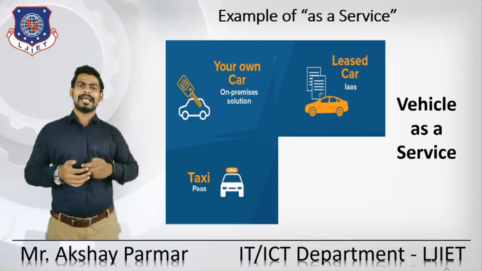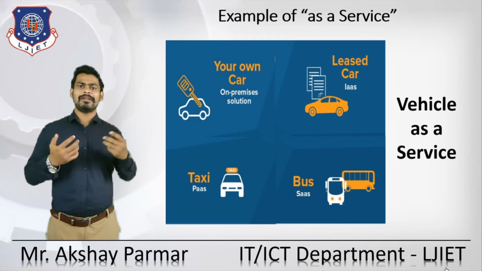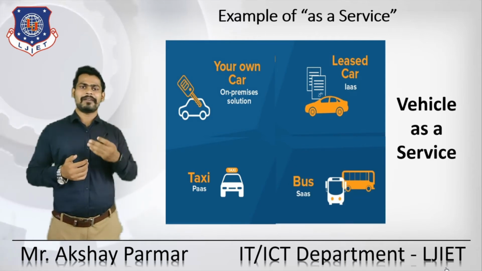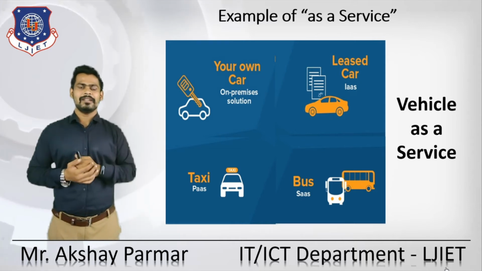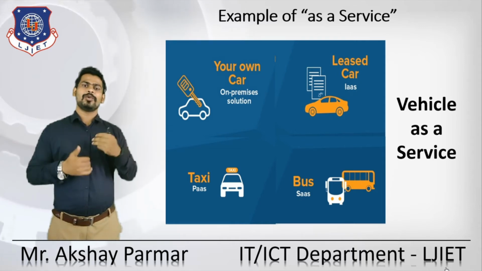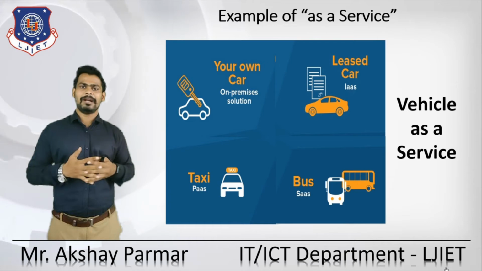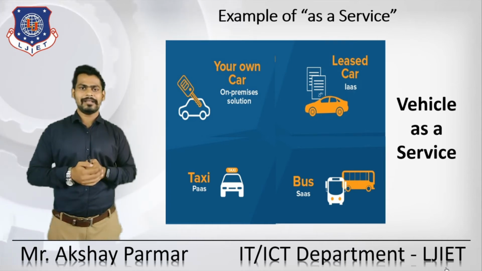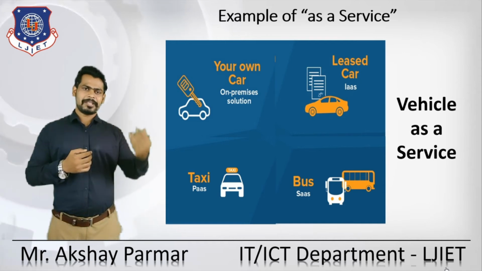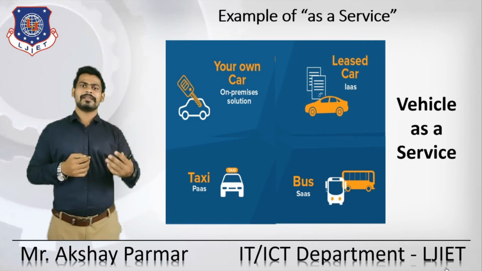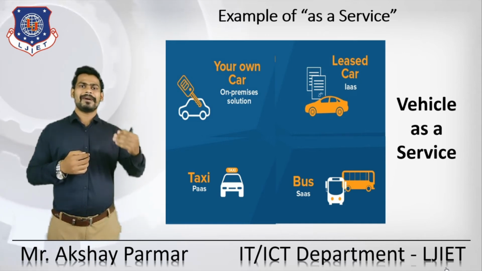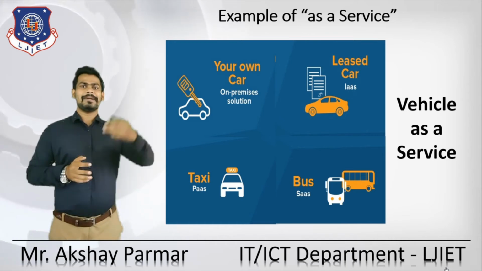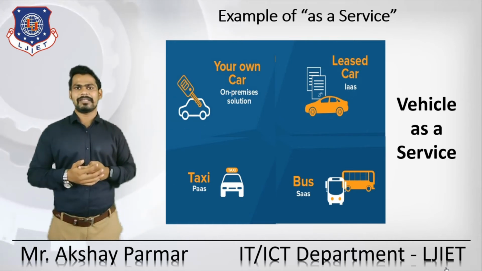But whenever you are using public transport, you do not have the liberty to choose your own path. You just need to follow whichever path that particular bus is following. At that time you are enjoying the journey, but you cannot choose your path. But you can choose your bus according to which destination you want to reach. By that you can use software as a service. So that is a basic example of vehicle as a service.